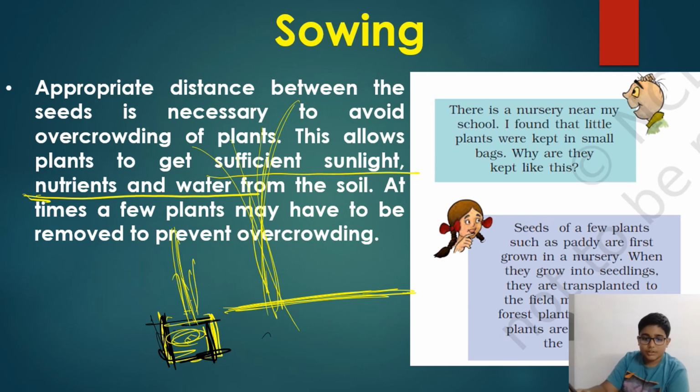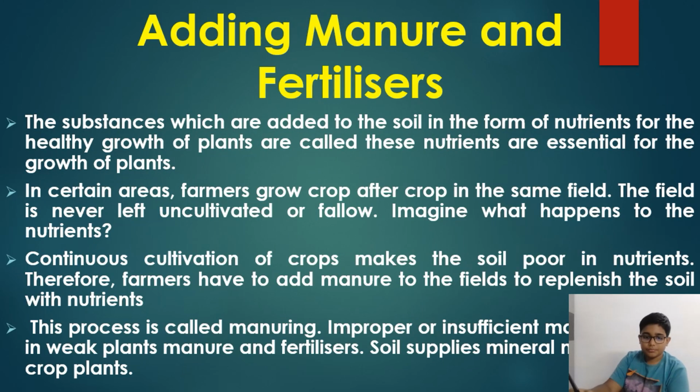Okay, let's move on. Adding manure and fertilizer. See, the first step, preparation of soil, is done. The second one, sowing, is also done. Now, adding manure and fertilizers, the substances which are added to the soil in the form of nutrients.